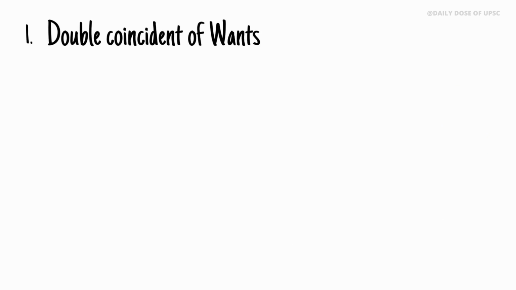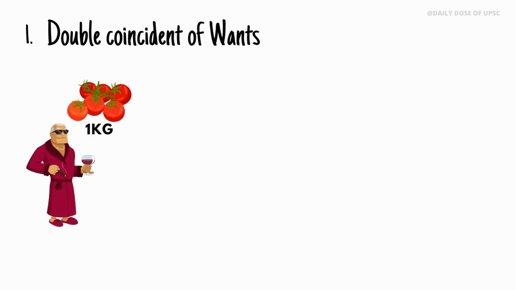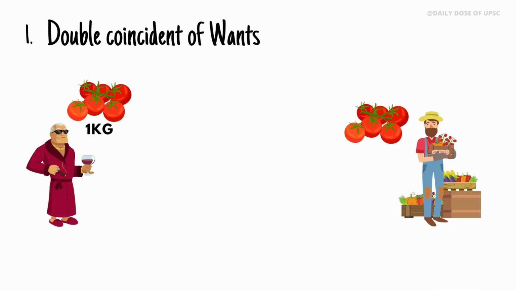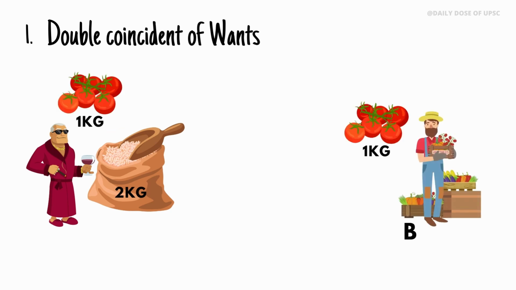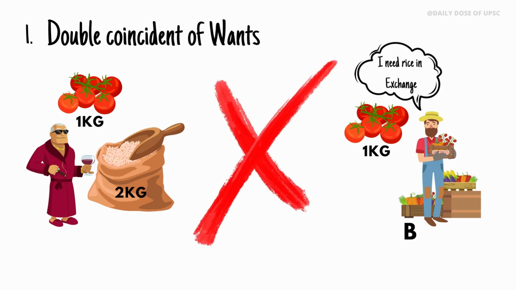Number 1. Double coincidence of wants. If you want to buy 1 kilogram of tomatoes, you have to search for the person who has tomatoes and you have to satisfy his wants to buy those tomatoes from him. For example, you have 2 kilograms of wheat and you are looking for 1 kilogram of tomatoes, and person B has 1 kilogram of tomatoes, exactly what you want, but he is looking for 1 kilogram of rice. Trade doesn't occur between them due to no match. This is the major disadvantage of the barter system.